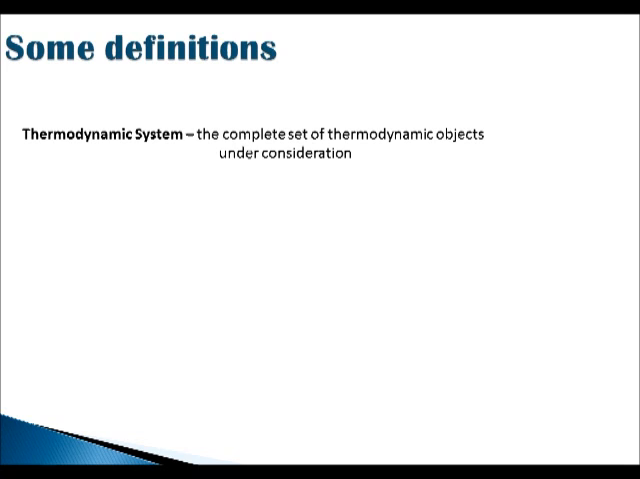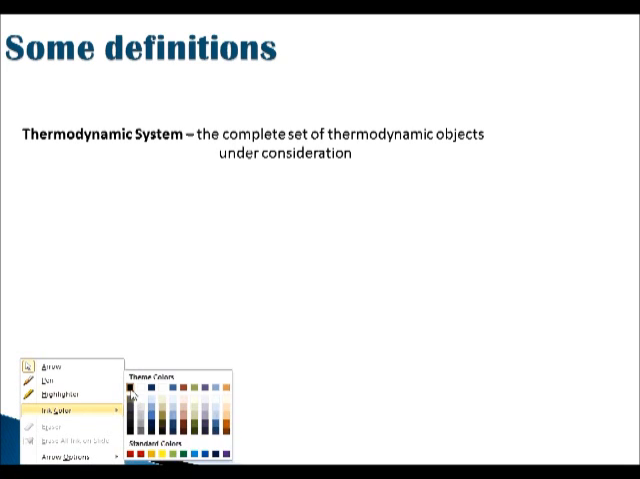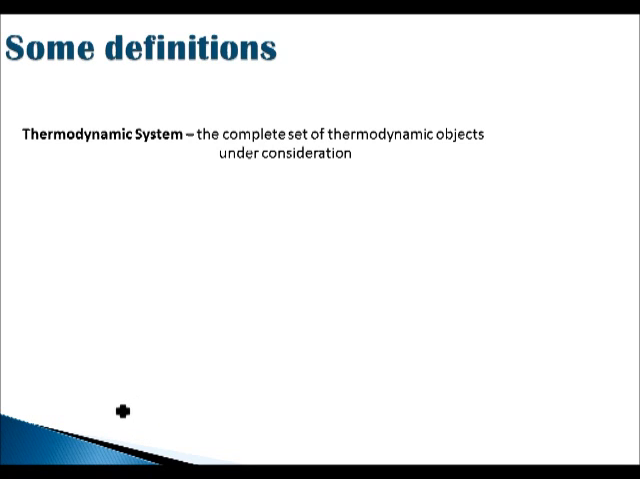To start, let's look at some important definitions that we'll need to know when discussing the first law of thermodynamics. So a thermodynamic system is the complete set of thermodynamic objects under consideration. Okay, and that can be any type of object. There's a number of different ways we can define it, and one of the most common examples of this is the universe. The universe is a large thermodynamic system, okay, and that is what's known as a closed system, which means nothing can get in and nothing can get out.